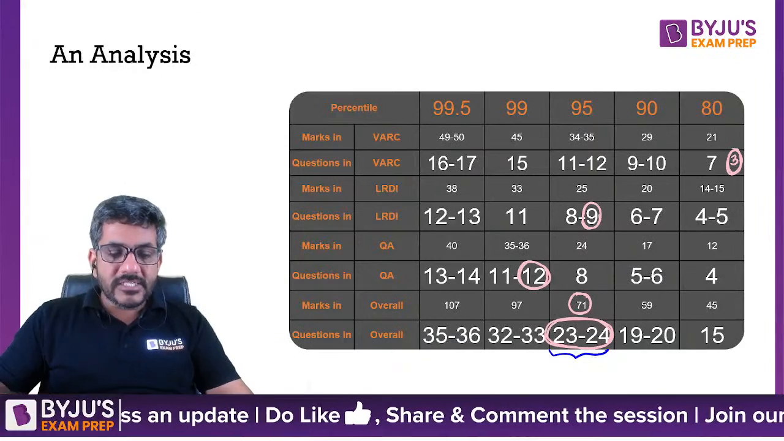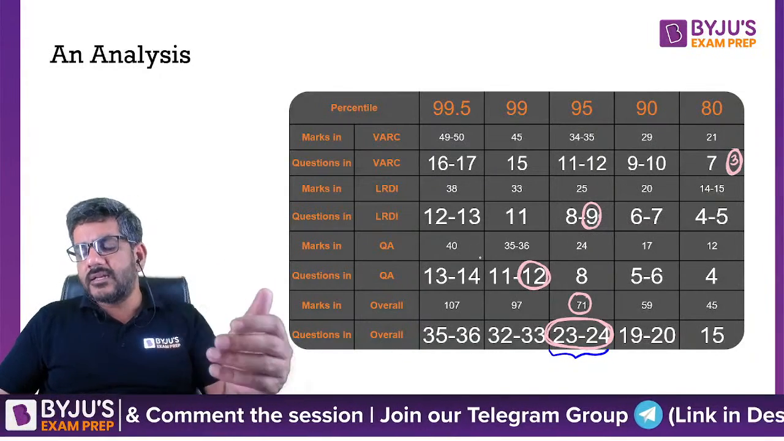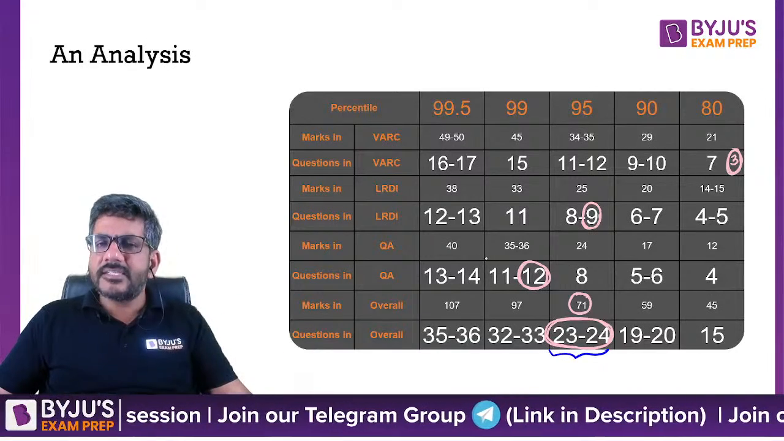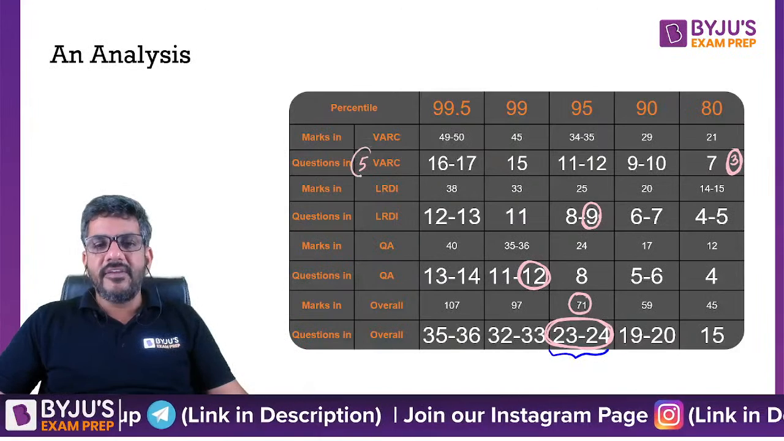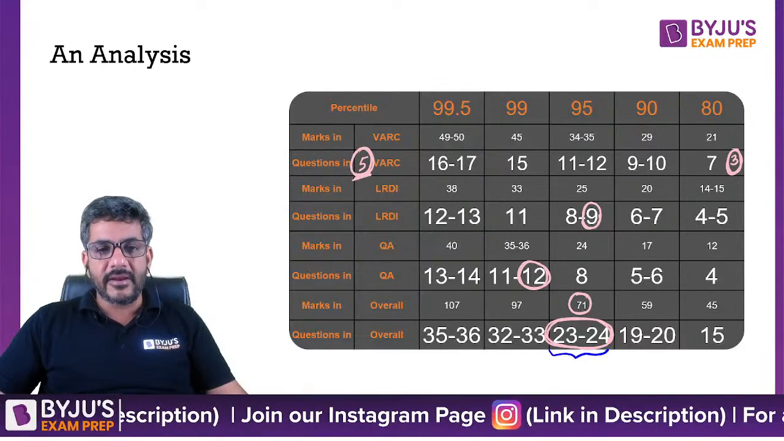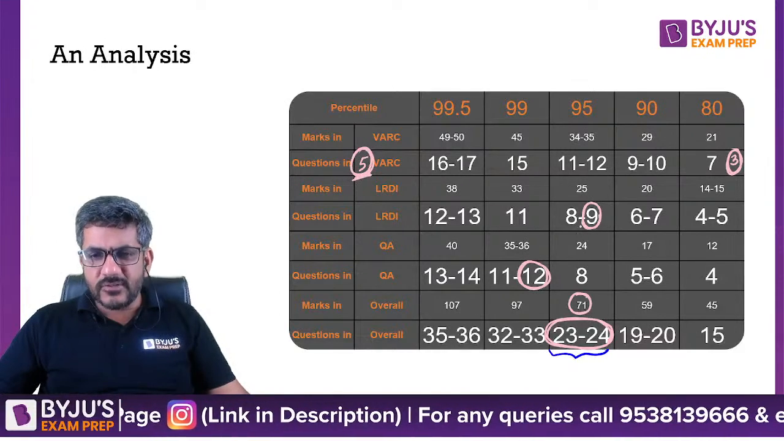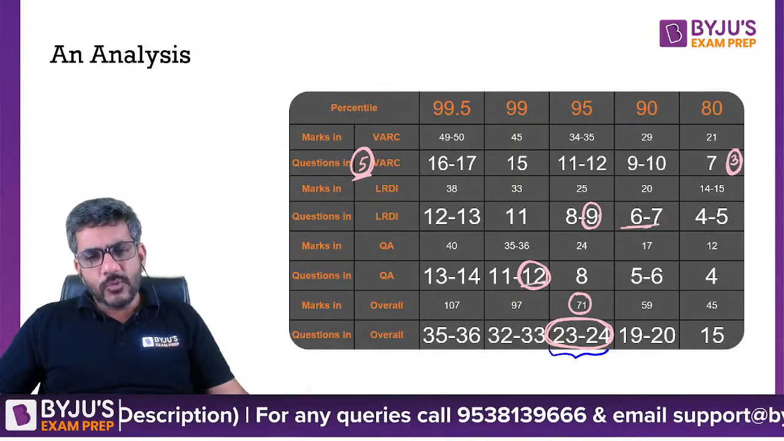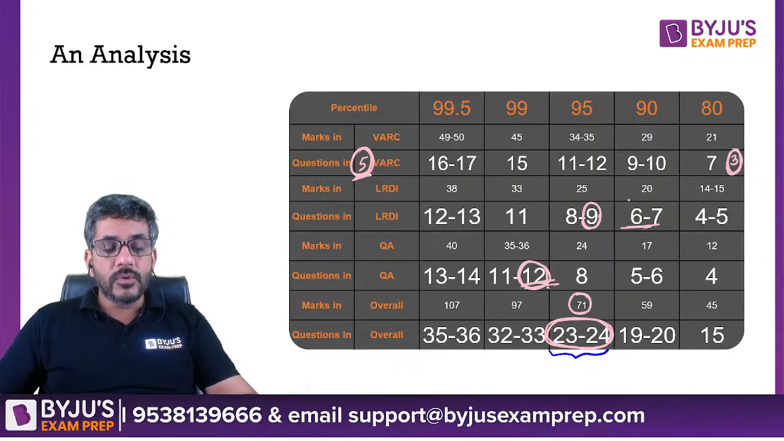If I talk about the sectional cutoffs, at a 95 percentile, a college would start asking you for approximately 70 sectional cutoff. So just target 5 questions in VARC if you are not pretty good at it, right? And then target some 6 to 7 questions or 8 to 9 questions in one, 12 or 10 questions over here, and that can definitely take you to a 95 percentile.